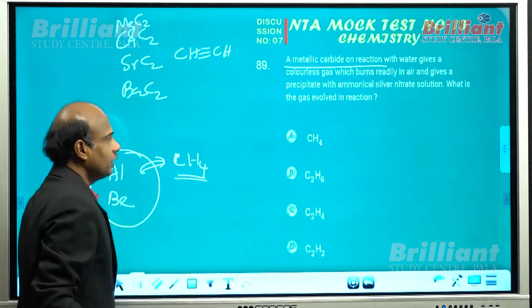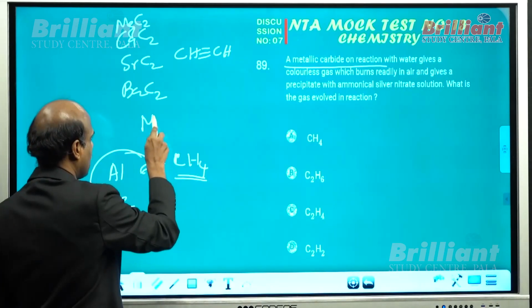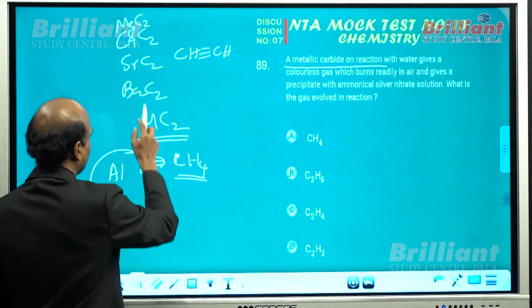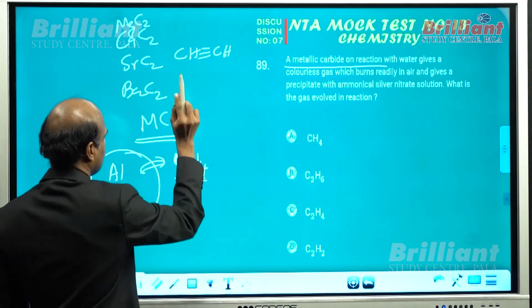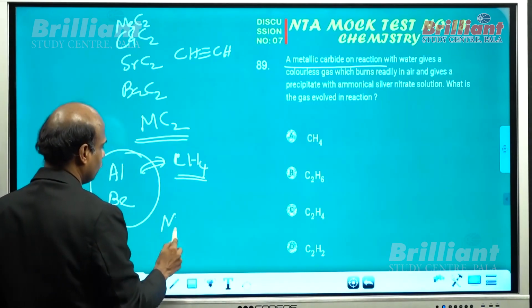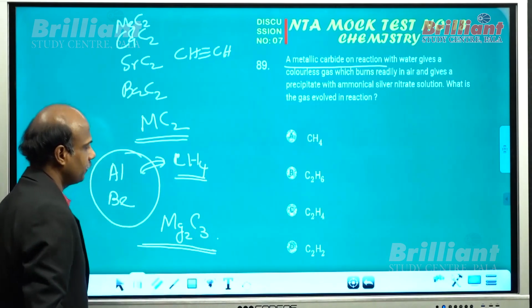Don't forget, these types of carbides are also formed by lanthanoids that you studied. Carbides of lanthanoids can also hydrolyze to give acetylene gas. And a very important point is Mg2C3, that on hydrolysis produces propyne gas.